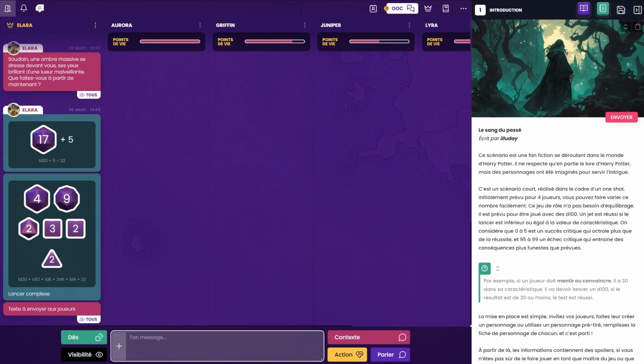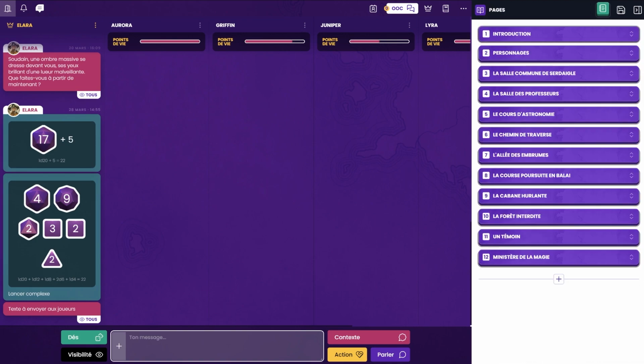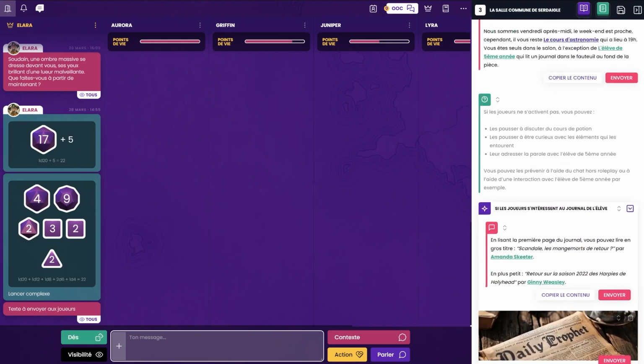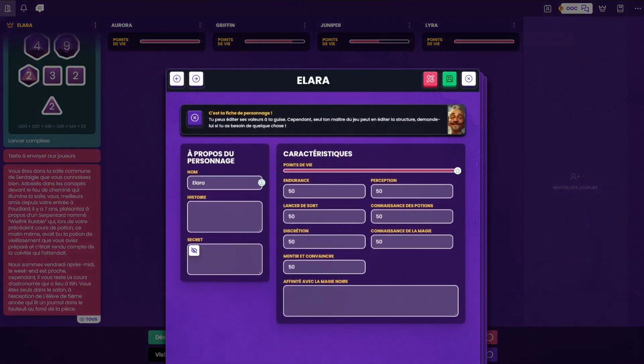Of course, not everyone has the time or the ability to write their own scenario. Thus, thanks to Minimal Scenario, you have the option to choose scenarios written by the community as well as by the Minimal Roleplay team. The second function is the character sheet.